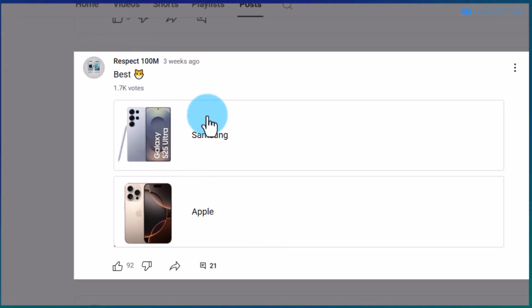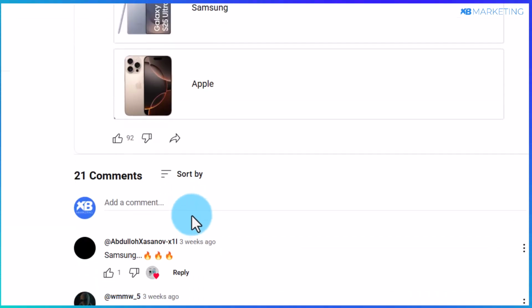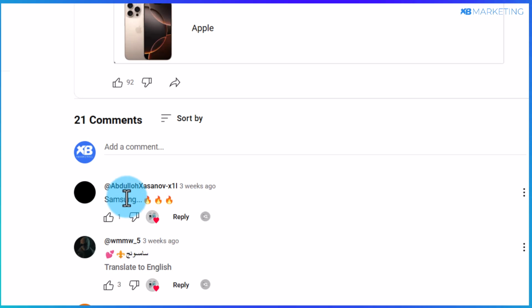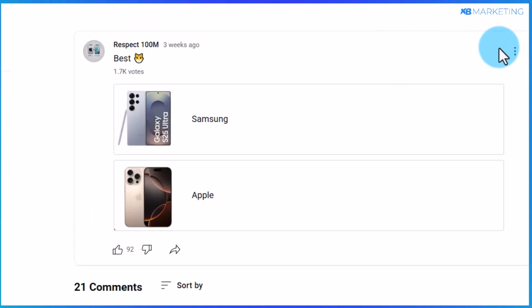As you can see here, telling people to vote for their best device, be it Samsung or Apple. And as you can see right here, this post has gotten over 1,700 votes. And if you come over to the comment section of this post, as you can see here, people are still voting in the comment section as well. So this is why it's very important to go for niches people are passionate about.